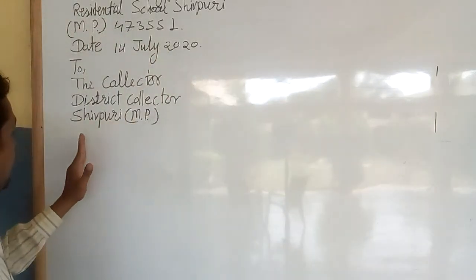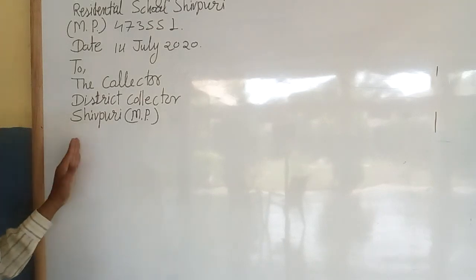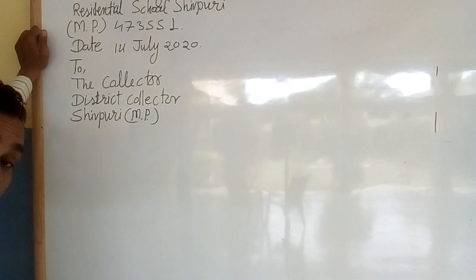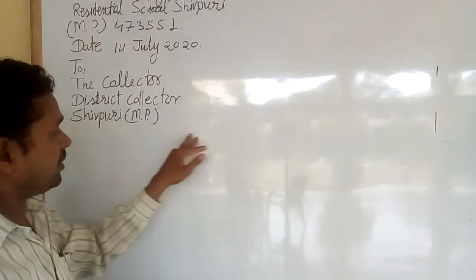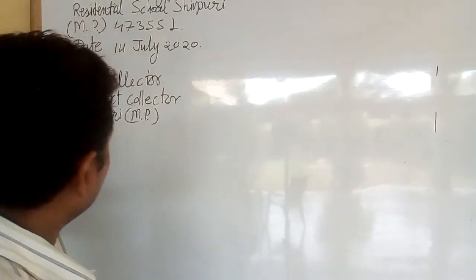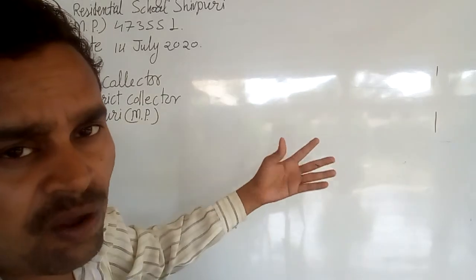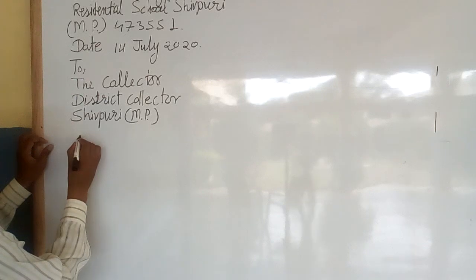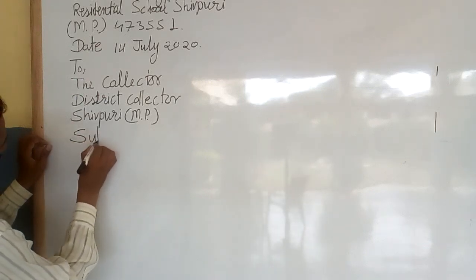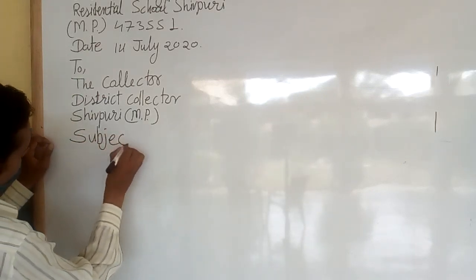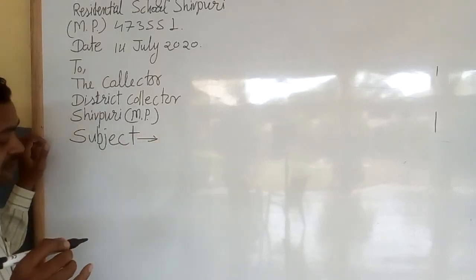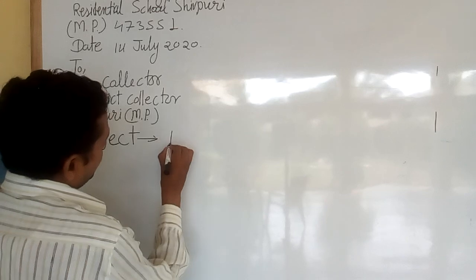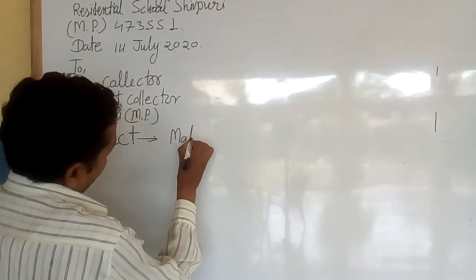Next, you are going to understand how to write the subject. Subject means you mention here the problem, what your complaint to the collector is. So you can write here: Malfunctioning of Government Hospital.